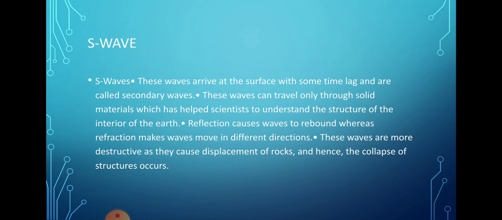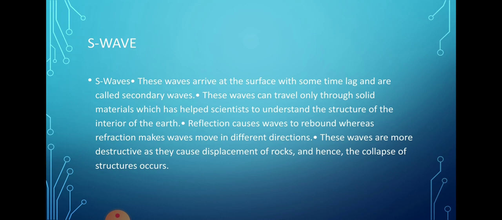Now see the second wave, the S wave. It is also called the secondary wave. The S wave can only travel through solid material. Like I said last day, this is one of the important indirect sources of information about the interior of the earth. Why?